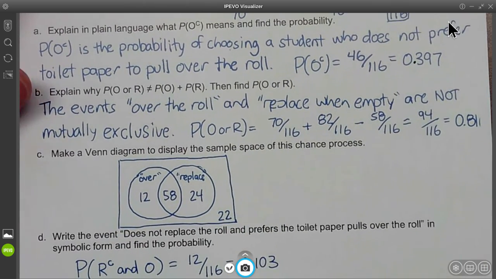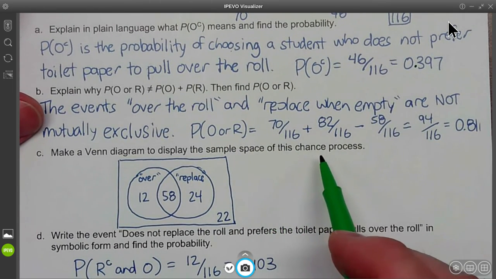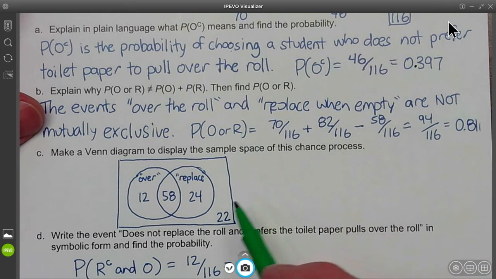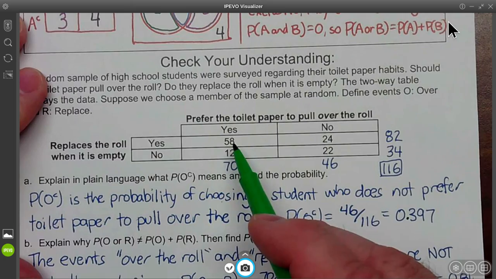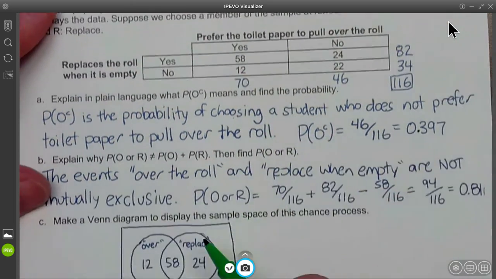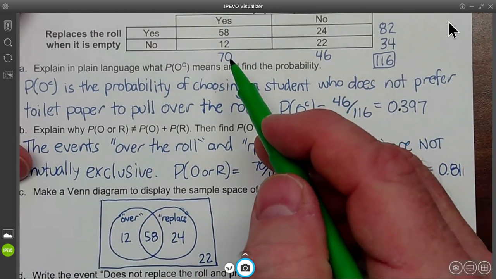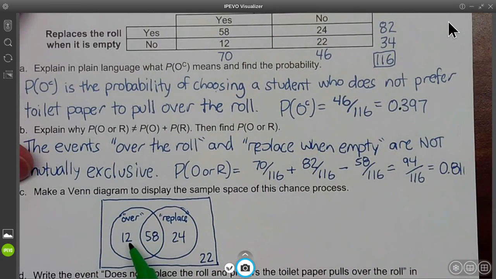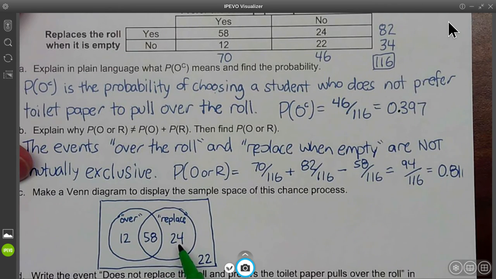So let's take a look at that one more time. For the Venn diagram, to display the sample space of this chance process, we've got your over, your replace, and your part that's yes for both. You'd start with the middle, the 58 that are yes for both, coming from right here. That's common to both, so 58's there. Then for your over, it's 70. 70 are over, so 70 minus 58 is 12. And then your replace is up here, that's 82. 82 minus 58 is 24, so you fill that in.